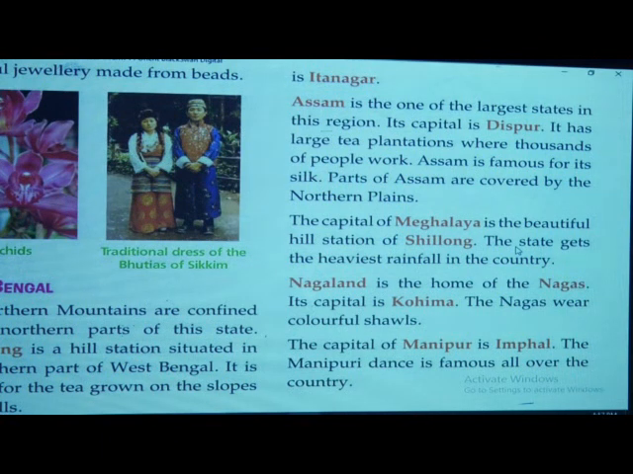Parts of Assam are covered by northern plains. The capital of Meghalaya is the beautiful hill station of Shillong. The state gets the heaviest rainfall. When we say Meghalaya, it is the heaviest rainfall there.